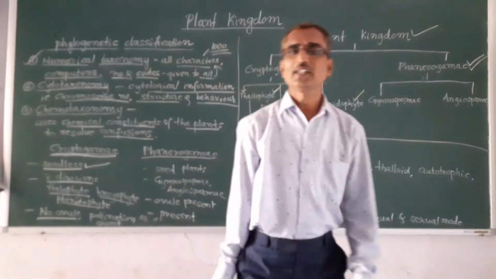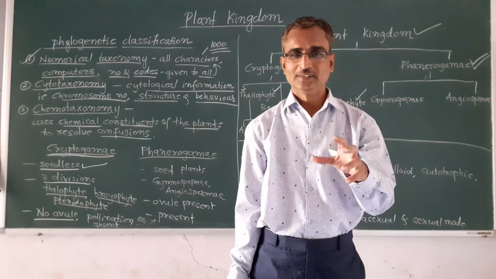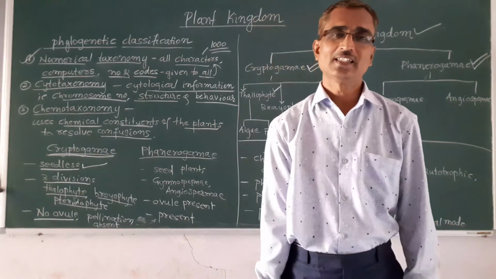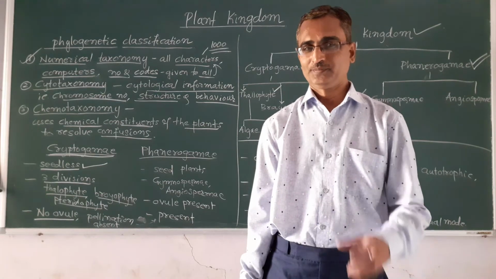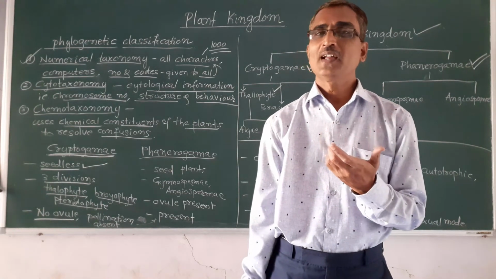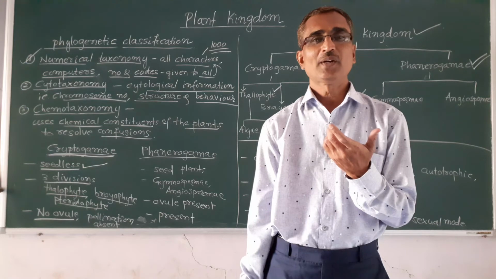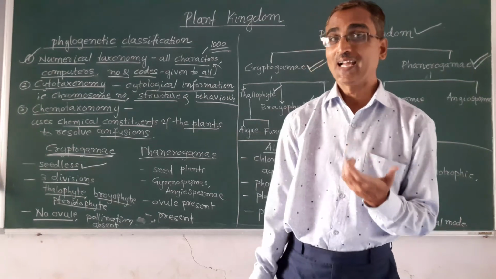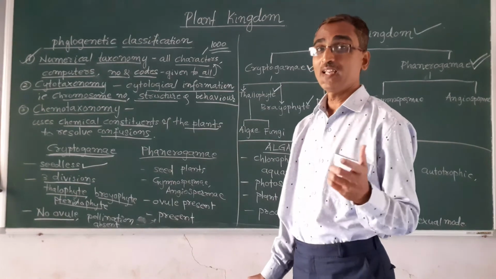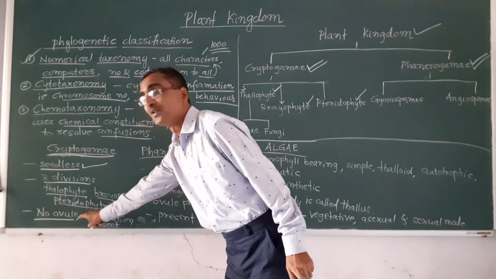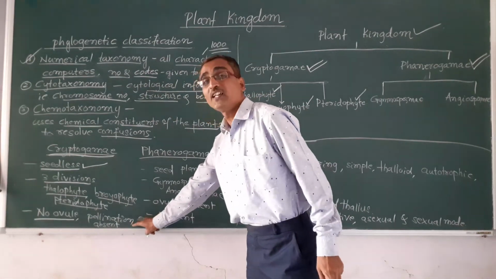You have already studied the structure of a flower in your previous classes, where we have male and female parts in a flower. The male part is the androecium and the female part is the gynoecium. In the gynoecium, that is the female part, we have stigma, style, and ovary, and in the ovary we have an ovule. But in cryptogamy, no ovules are present, and pollination is absent.